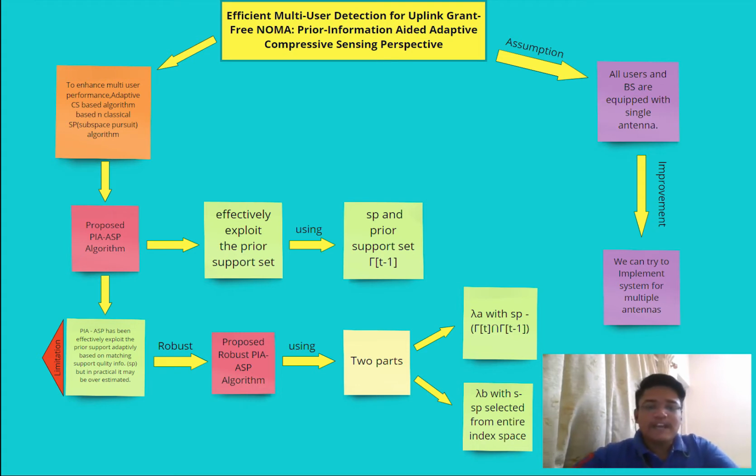For this, there are two algorithms described. First, PIA-SP, and second, robust PIA-SP. These two algorithms support the massive connectivity for mMTC. The PIA-SP algorithm uses the prior information support set in order to exploit the temporal correlation of active user sets in different continuous time slots. To overcome the incorrect estimation of the prior active user support set, the robust PIA-SP algorithm is proposed. We have implemented both algorithms and functions to generate random user sets.